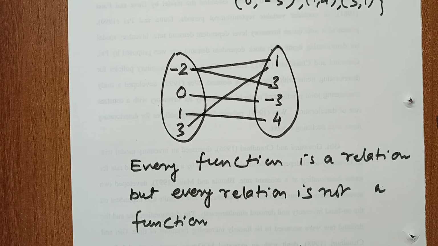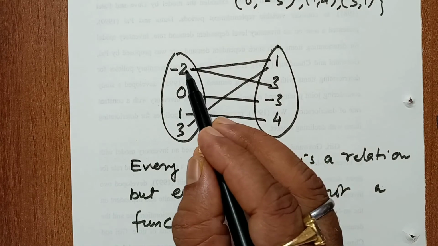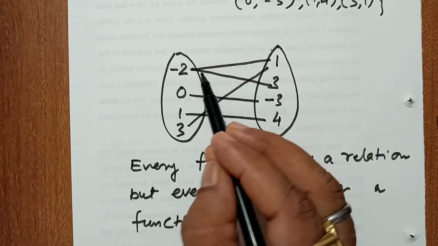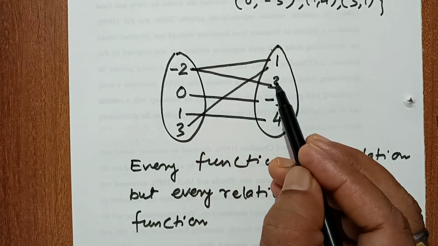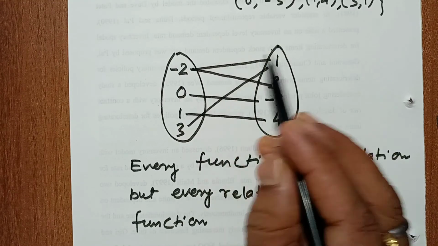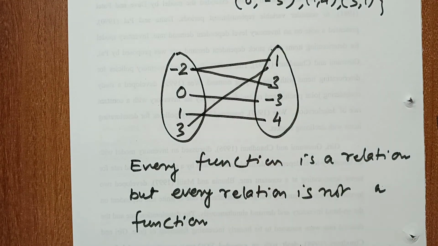In the case of a function, one point has only one image. Here there are two images, -2 goes to 1 and 3. So this is not a function.